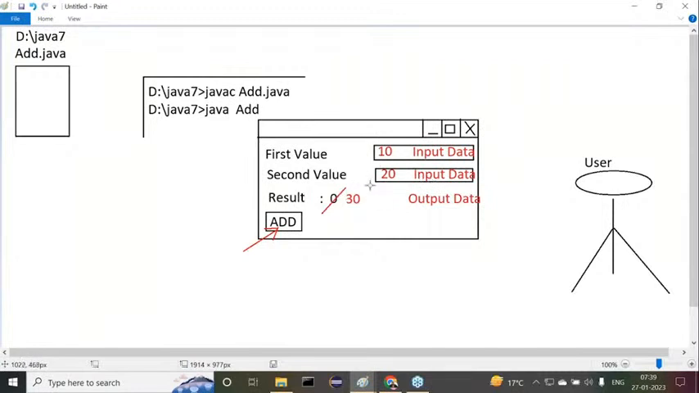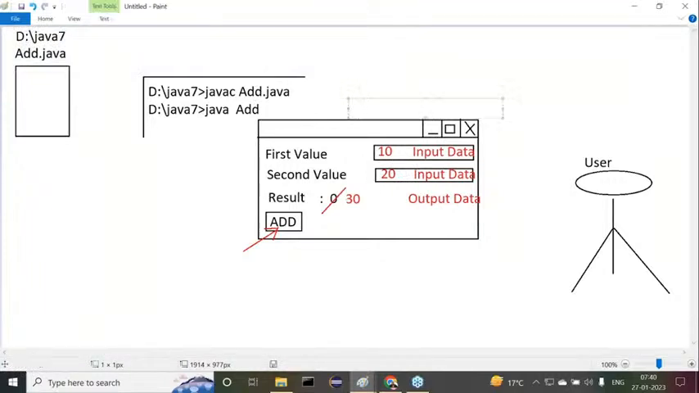Now this user interface is supporting which type of data? Graphics data, meaning the data through graphical components. Understand this clearly. This is acting as the user interface because the user is interacting with the program through this particular window only, through these graphical components only. So that's why it is called a user interface.